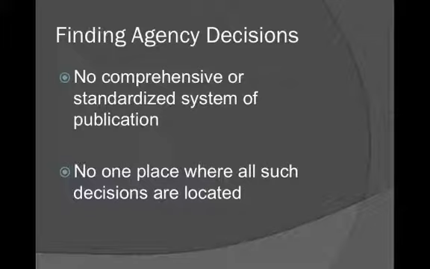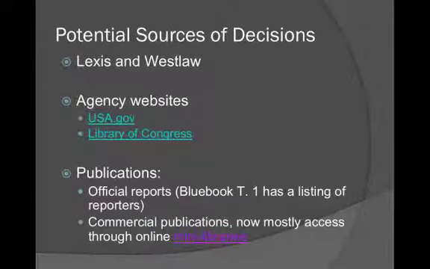How do you find agency decisions? There's no comprehensive or standardized system of publication. It's really frustrating. And there's no one place where all such decisions are located. So where do you start? Potential sources. Notice I say potential sources of decisions. Lexis and Westlaw, you can start there. They do have some specialized databases dealing with agency adjudications.